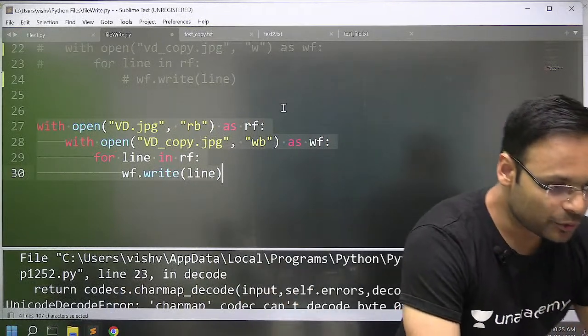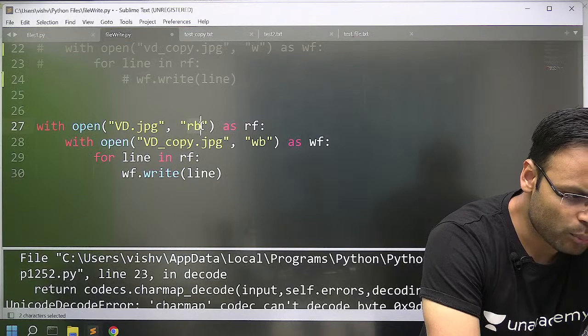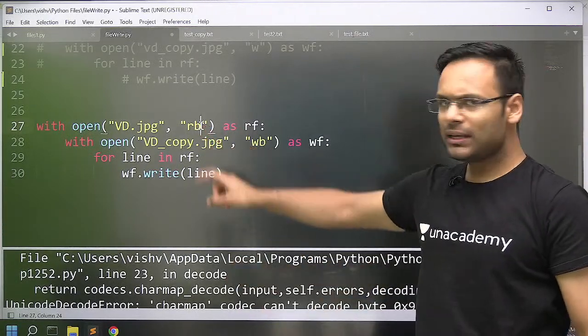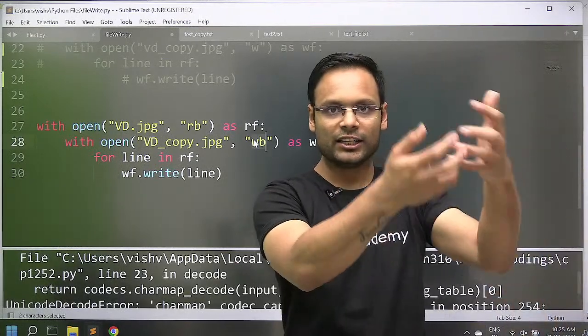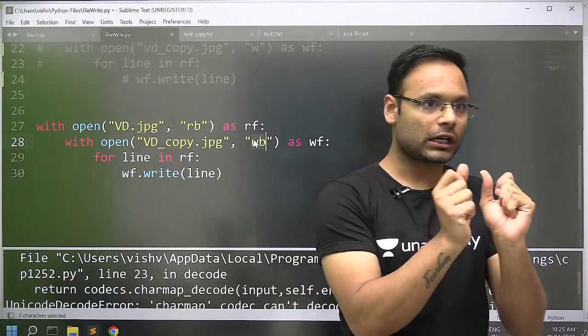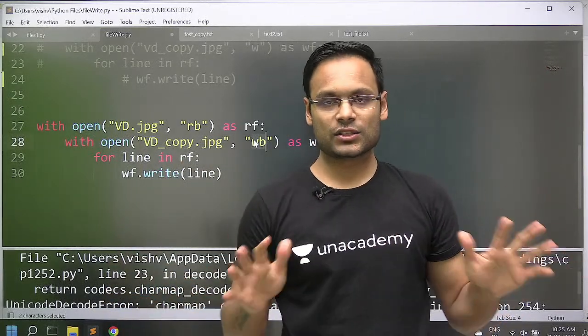And for that, you need to just write RB here. Right, along with R, the mode is B. RB means read in bytes and then again write in bytes. So byte by byte, it will read the binary content of your JPG file and it will write it over there. Encoding will be as it is, no problem at all.